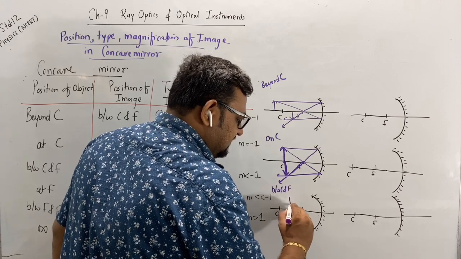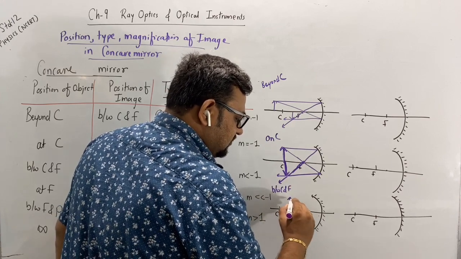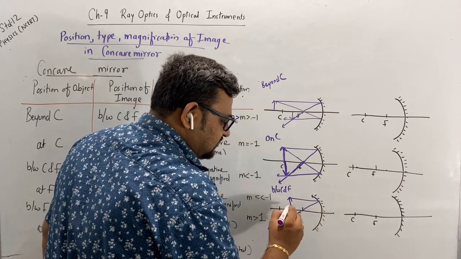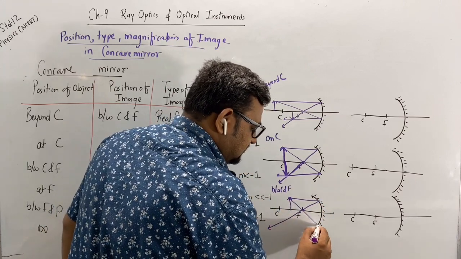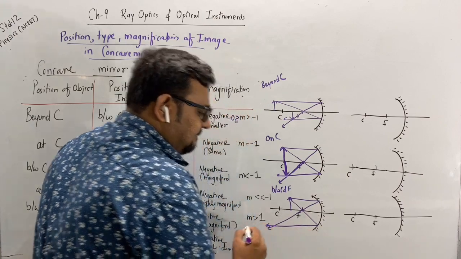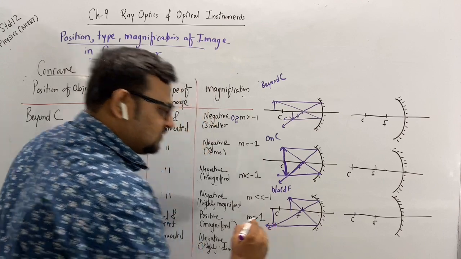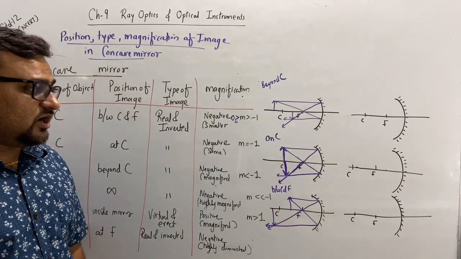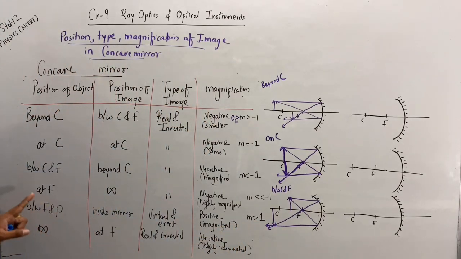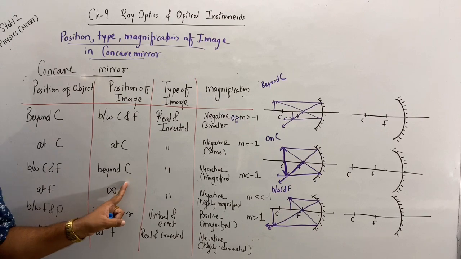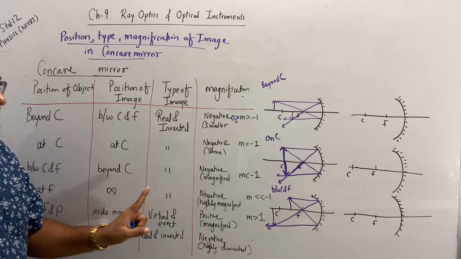Let's place the object here. Parallel ray passing through the focus, and passing through the focus goes parallel. So what do you see here? The object is placed between C and F. Where is the image? Beyond C. What is the type of image?